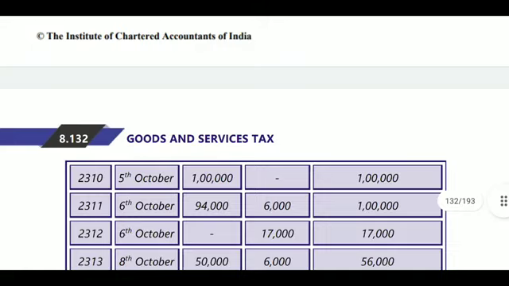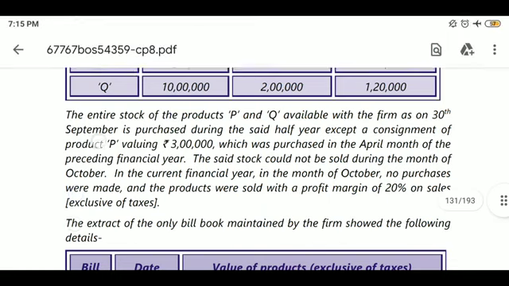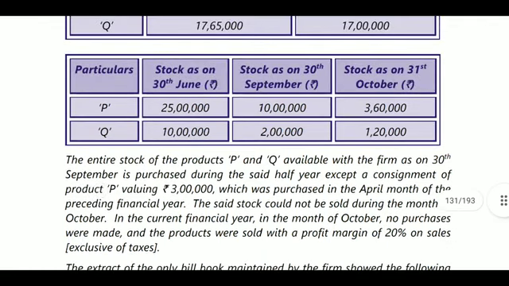After 3rd October you will be liable to pay tax under normal cases, and up to this we have the products, we have the stock, as on 30 June, as on 30 September, as on 31st October, you can claim that ITC.